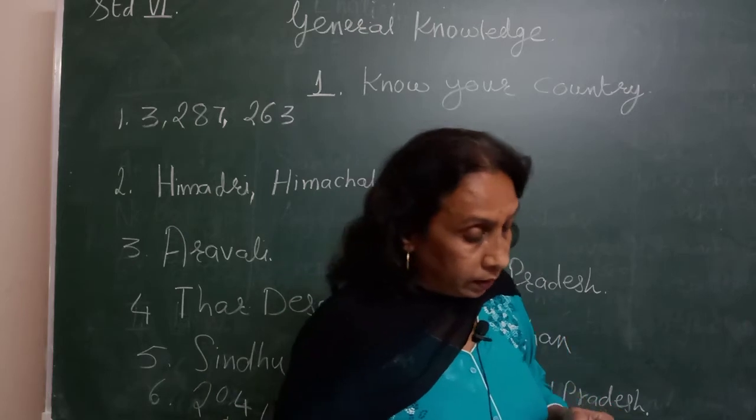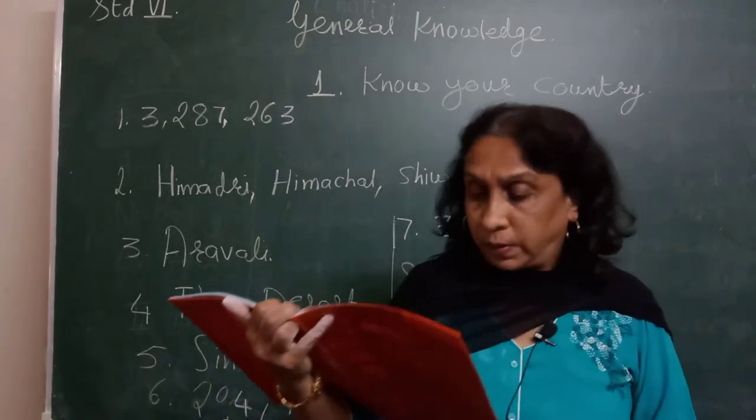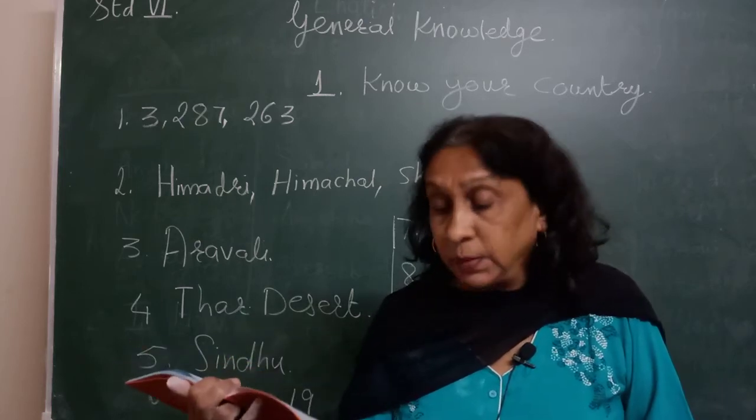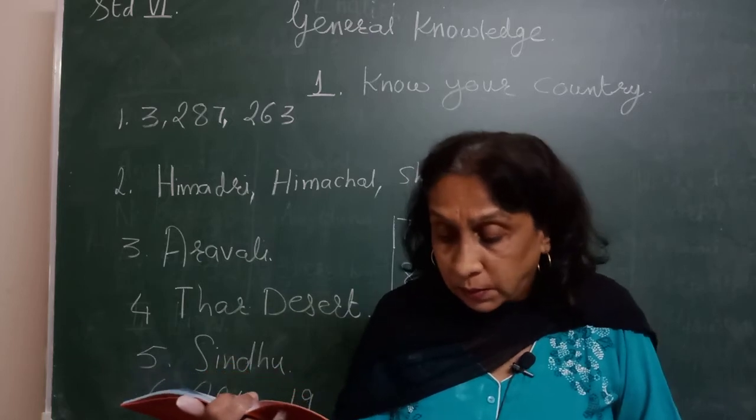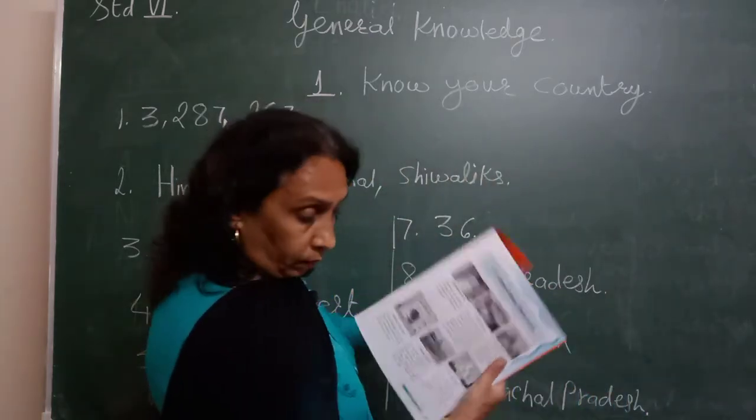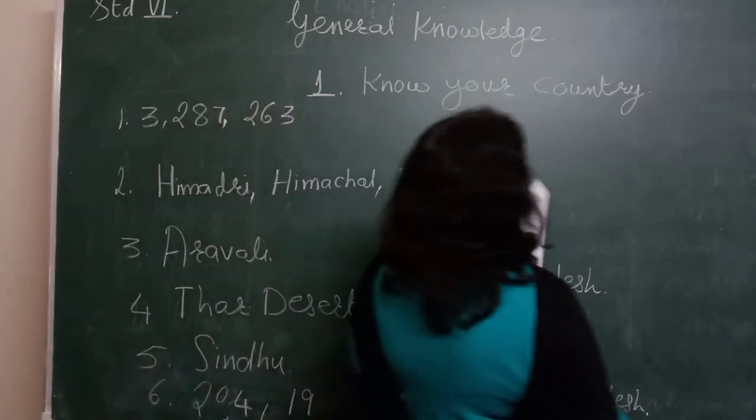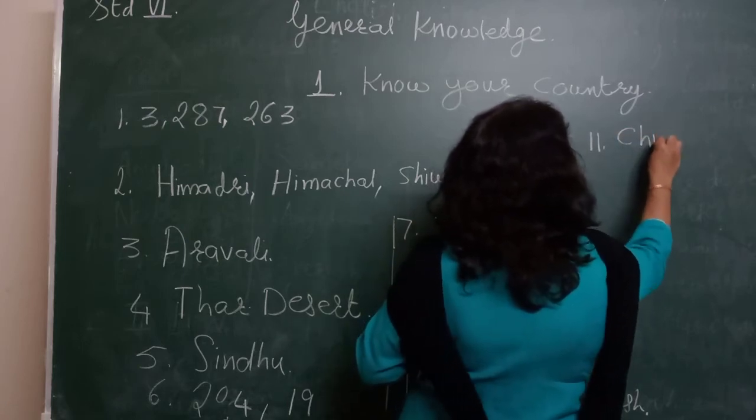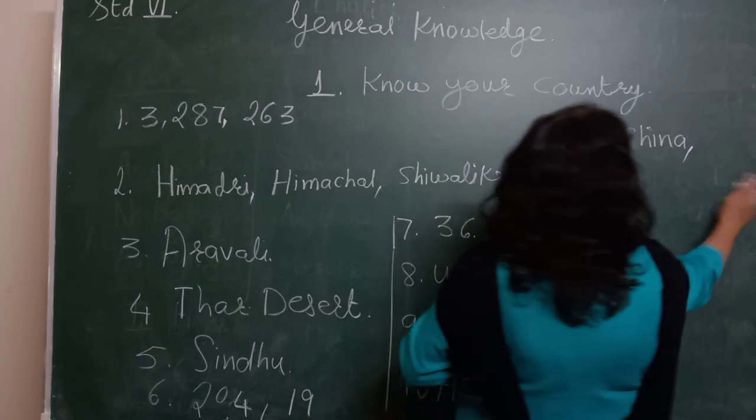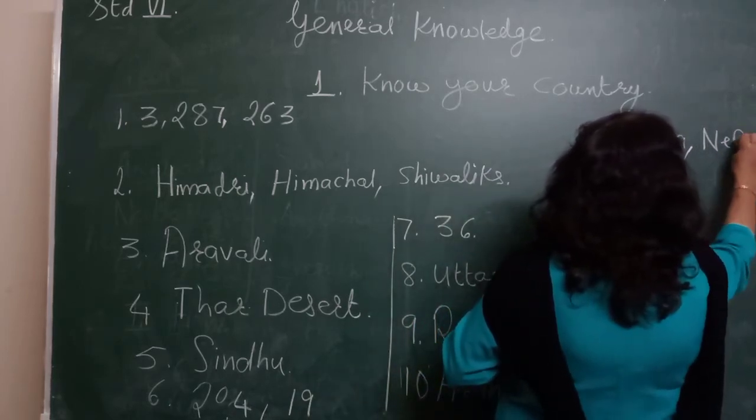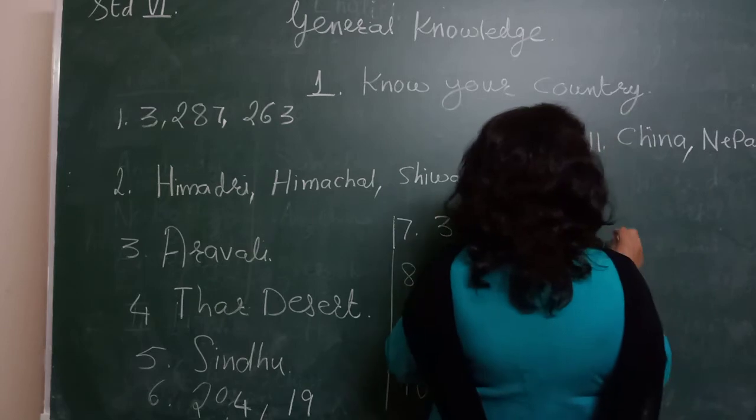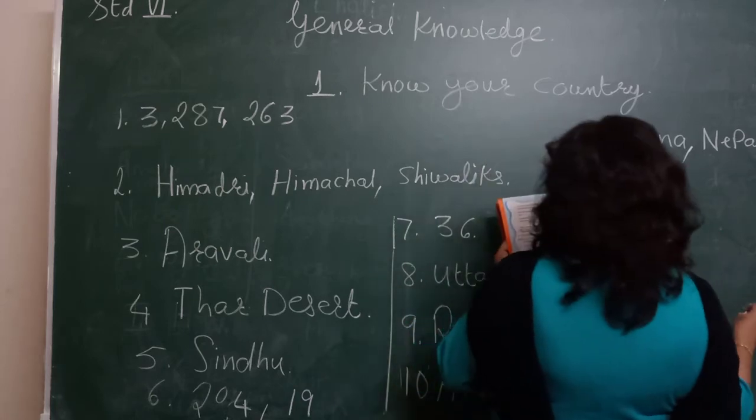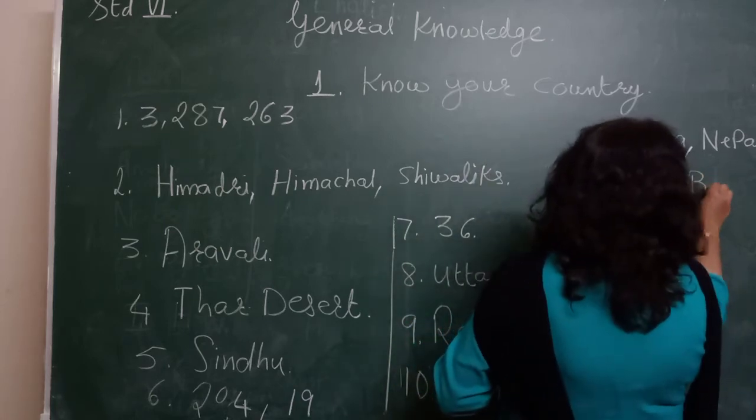Then 11th one, India shares its boundary with 7 places, names yet to write. India shares its boundary with, there, 11th one is, first one you will write, with China, Nepal, Bhutan, Bangladesh.